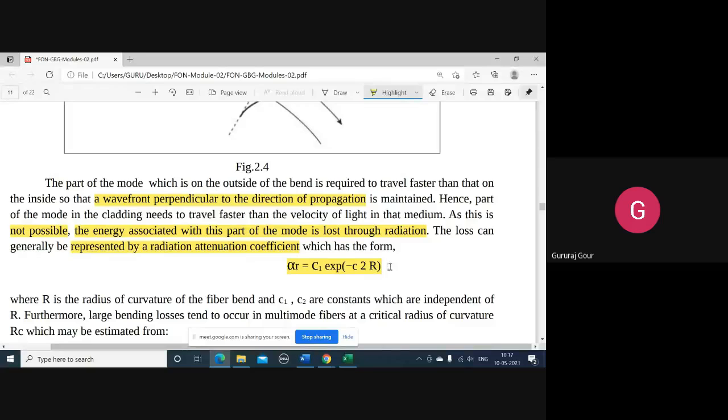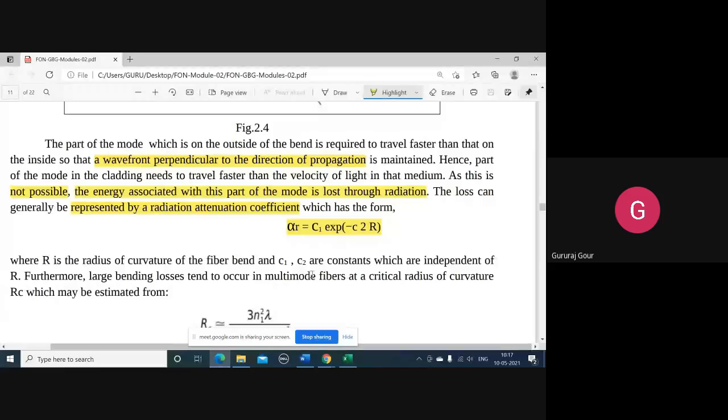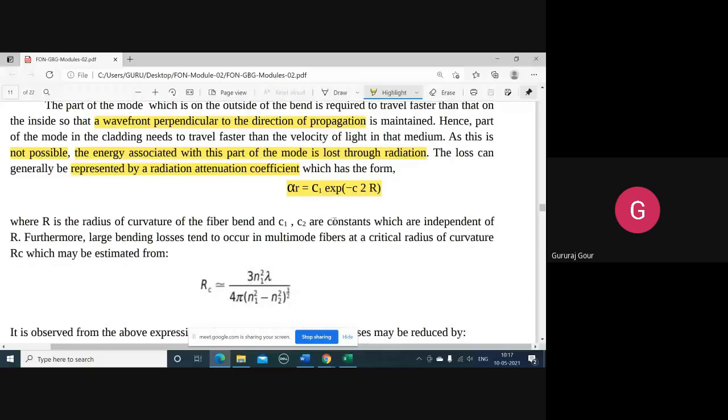Alpha R is equal to C1 exponential to the power minus C2 R, where capital R represents the radius of curvature of the bending of the fiber. C1, C2 are proportionality constants independent of R. So for multi-mode fibers, this bending loss is going to increase because of the involvement of more than one mode, or multiple modes.